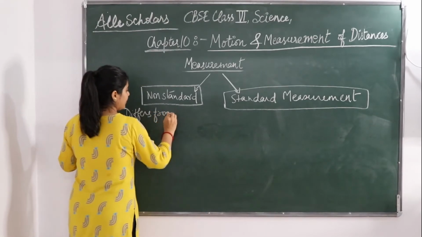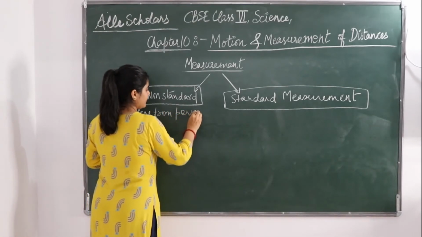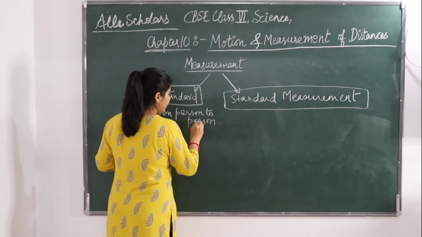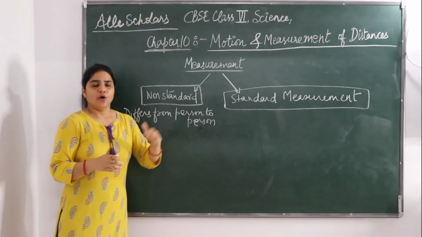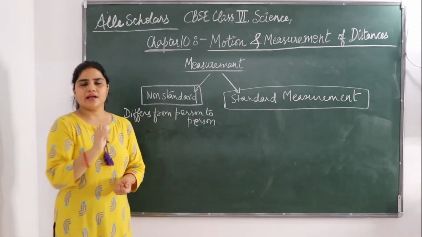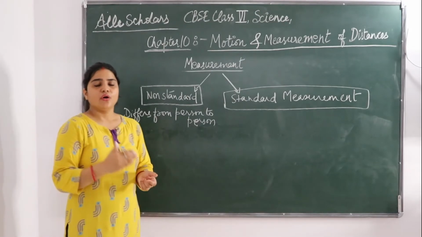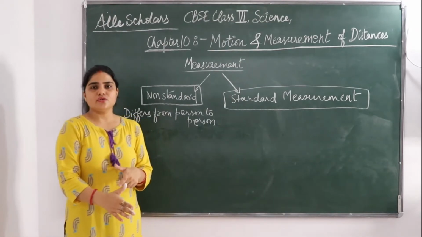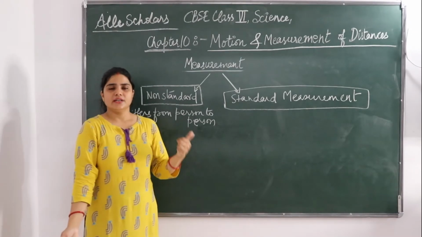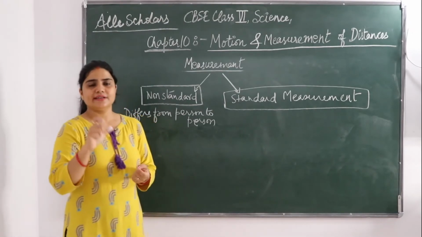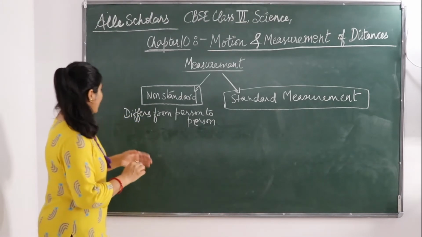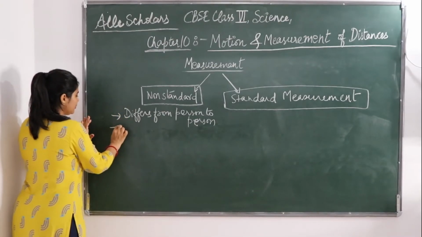Okay. You can check this yourself at home too. If you measure something yourself and ask your father to measure the same thing using his hand, your measurement is going to be larger as compared to your father's. If your father makes it 8, you are going to make it 12 or 13. Okay, so it differs from person to person.